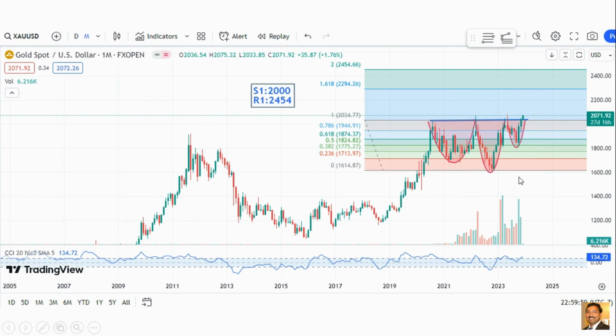There are two reasons. One is the Fibonacci level of this high and low is 2454, and also it looks like it made an inverse head and shoulders, and on the right shoulder the volume is high. In general, in the head and shoulders pattern, if the volume is high on the right shoulder, there is a high chance of either upside or downside. So right now it is the inverse head and shoulders. I'm expecting, based on the volume and the CCI and the candles, that it's breaking out. If it breaks this level, the first resistance is at 2294 and the second level is 2454.